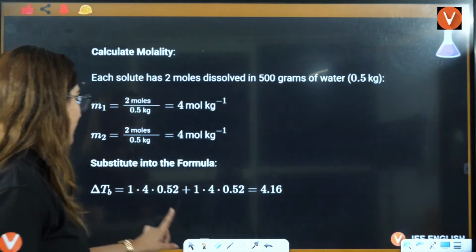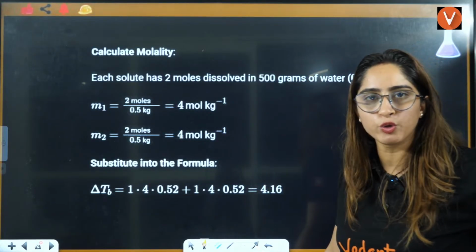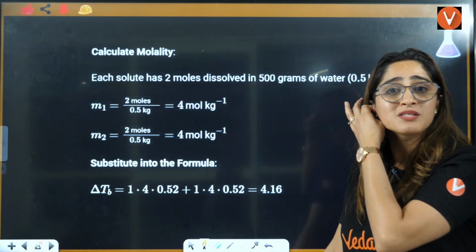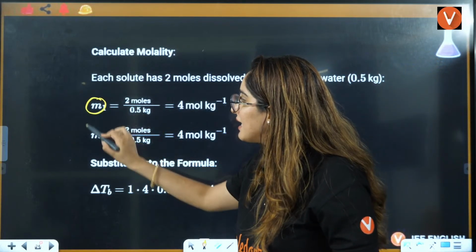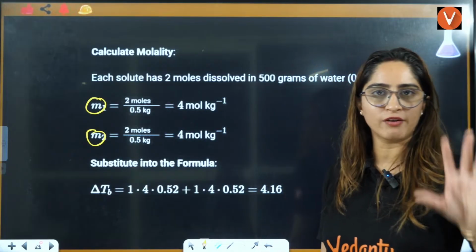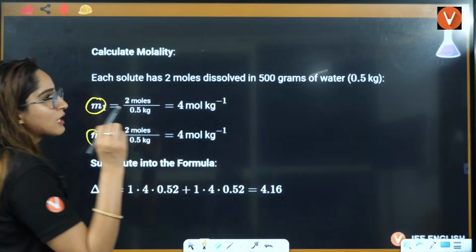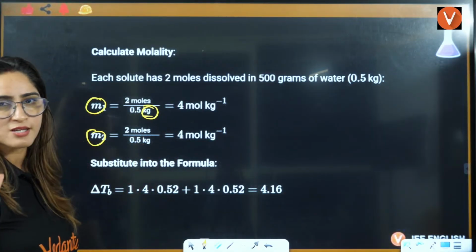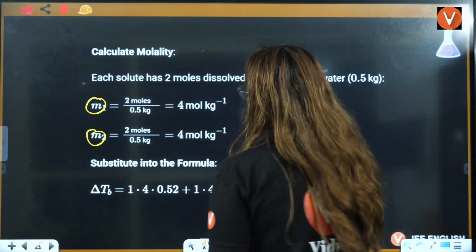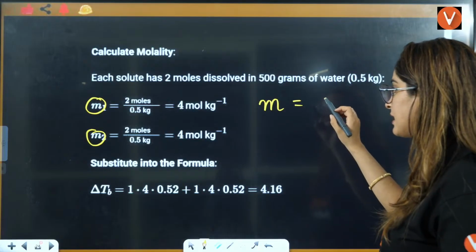Let's calculate the value of molality. Now 2 moles of each is given to you, right? Now see, the mass of both are different, right? So if you talk about molality of each of them, they have solved this in kilogram, but you can also solve this in gram. I'll tell you.